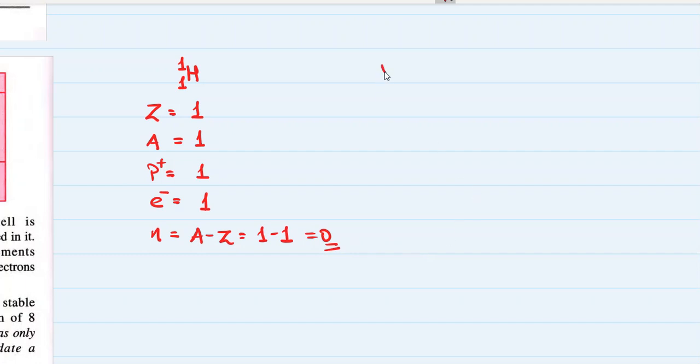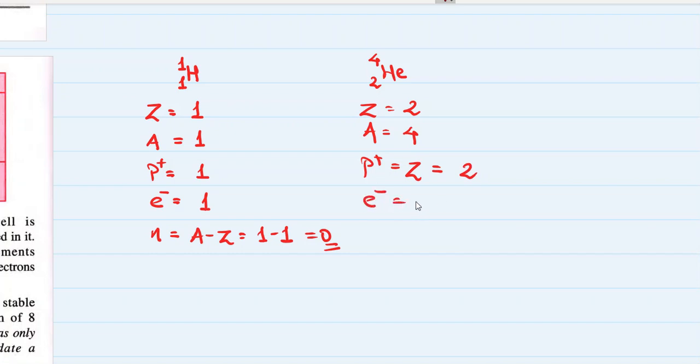Okay, let's talk about helium. Helium has a mass number of 4 and its atomic number is 2. The atomic number is always written in the subscript. Mass number is written in the superscript, which is 4. Number of protons is equal to the atomic number, which is 2.